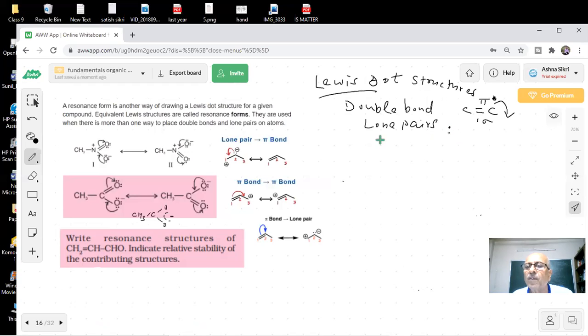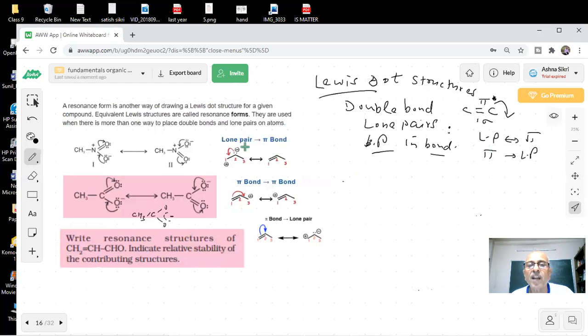You see, the bond pair is already used up in the bond. Where is the bond pair? In the bond. So it will not move unless you break the bond. But the lone pair is already there, so what can you do? It will move. So lone pair to bond pair, lone pair to pi bond, or pi bond to lone pair. All this is going to take place in chemistry, students. Yes or no?